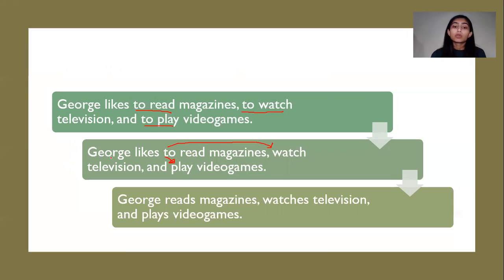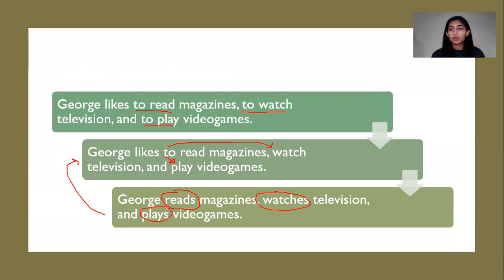If this sentence said, George likes to read magazines, to watch television, and play video games, then you're breaking the rule of parallelism because then it becomes to read, to watch, and play. It has to be to read, to watch, and to play, or it has to be to read, watch, and play. Now the last sentence: George reads magazines, watches television, and plays video games. This is basically the same as the previous sentence, but I just changed the tense of the verb. The verb tense must stay the same throughout the entire sentence.